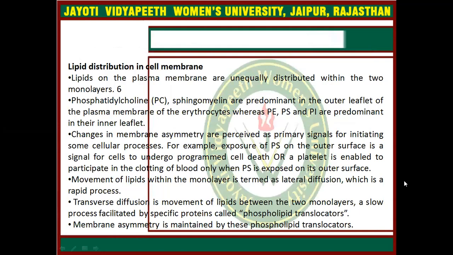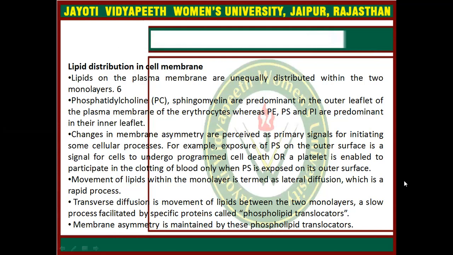Now come to the lipid distribution in the cell membrane. Lipids on the plasma membrane are unequally distributed within the two monolayers. Phosphatidylcholine and sphingomyelin are predominant in the outer leaflet of the plasma membrane of the erythrocytes, whereas phosphatidylethanolamine, phosphatidylserine and phosphatidylinositol are predominant in the inner leaflet.